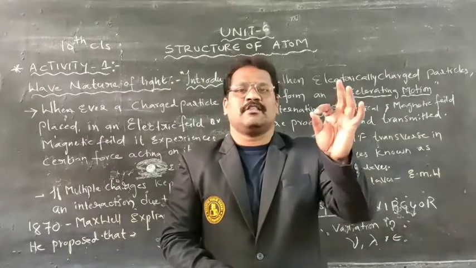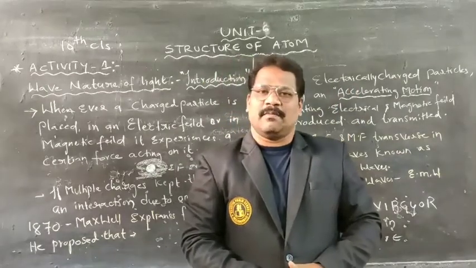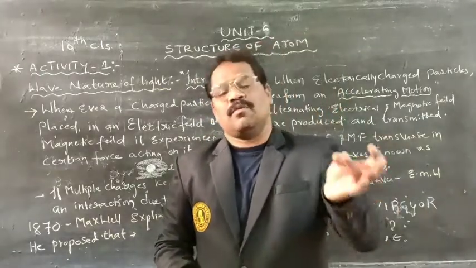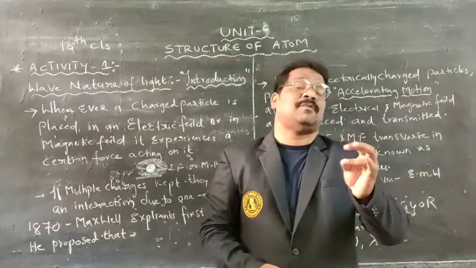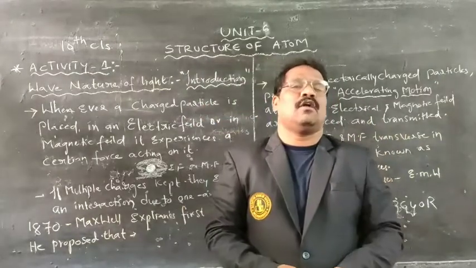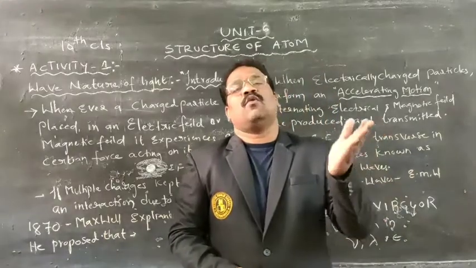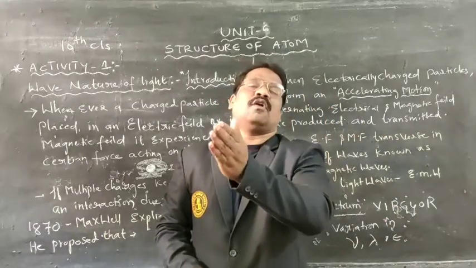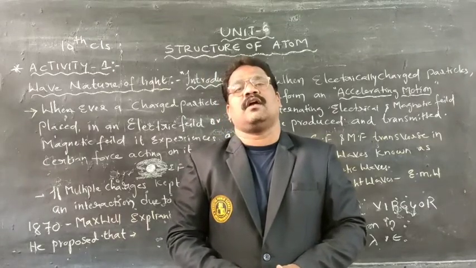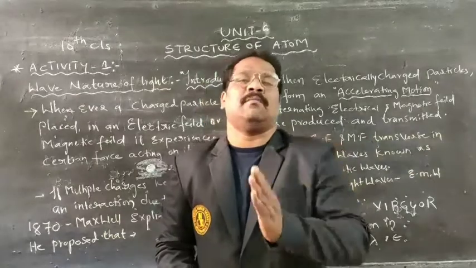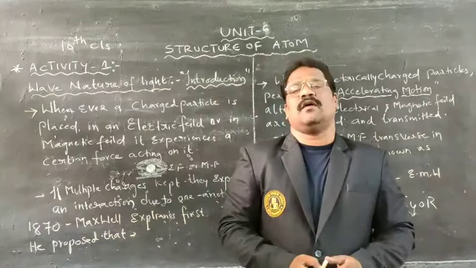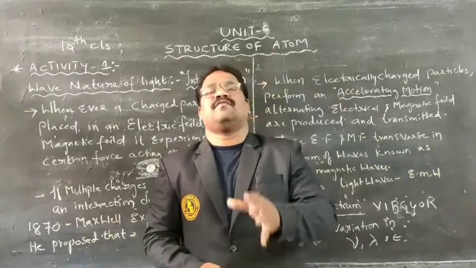J.J. Thomson explained his atomic model, and Rutherford also explained his atomic model. The Bohr atomic model and the Sommerfeld atomic model were also explained. Simultaneously, the modern atomic model, based on the Schrödinger wave equation and the quantum mechanics concept, gave different atomic models. These atomic models give information about the basic concept of what?